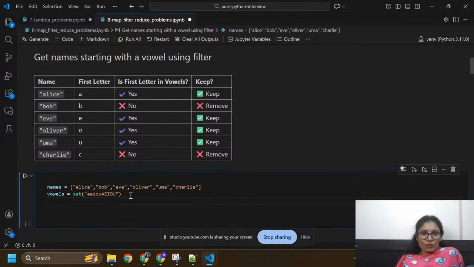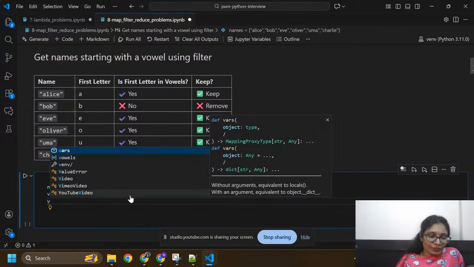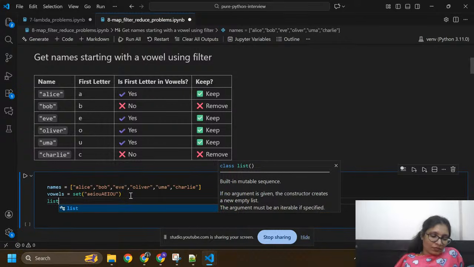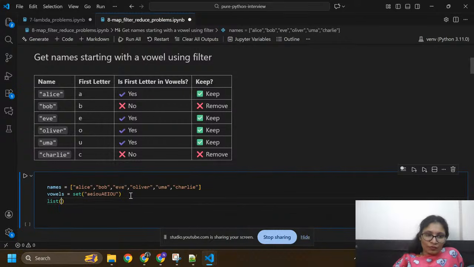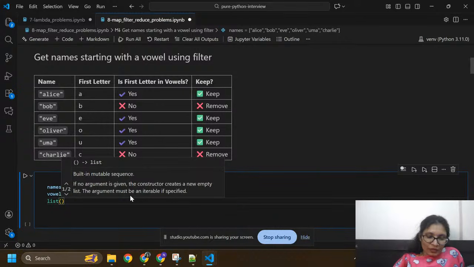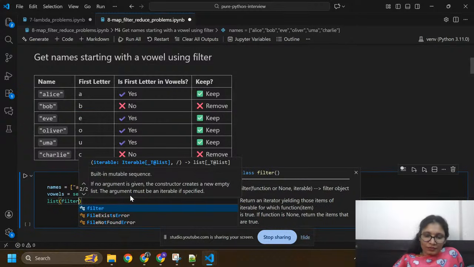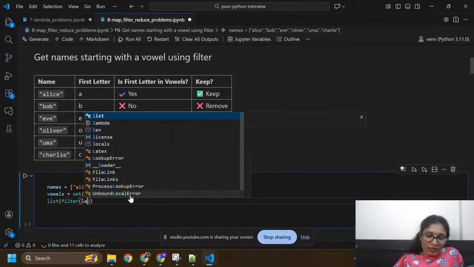Here we are going to use filter, because it is already said to use filter and get the names which start with a vowel. So here list equals filter, and I'm going to use lambda.